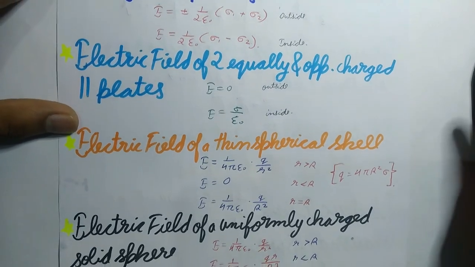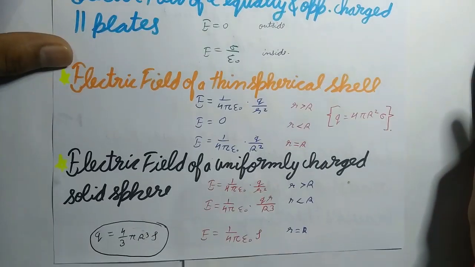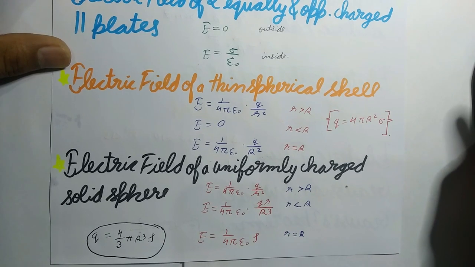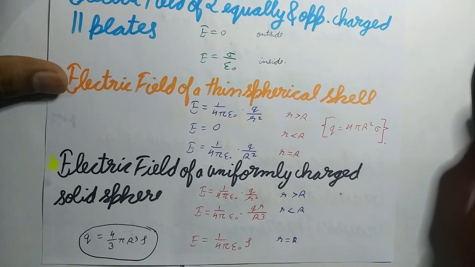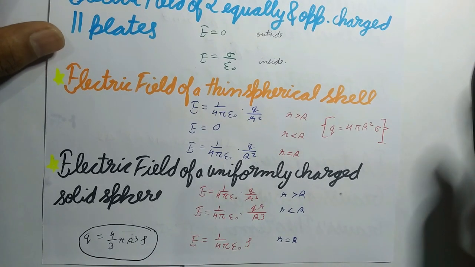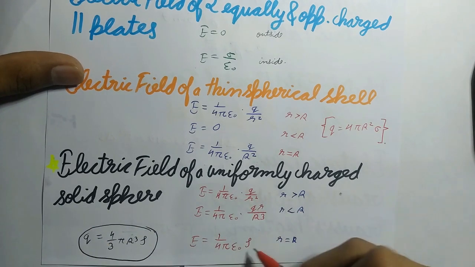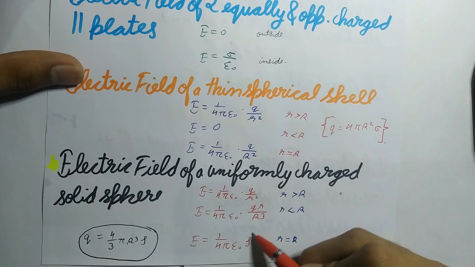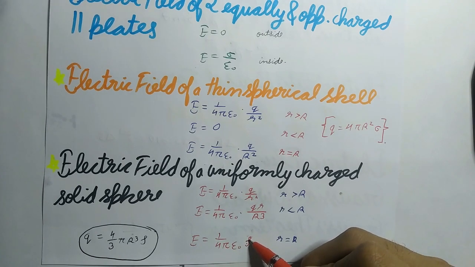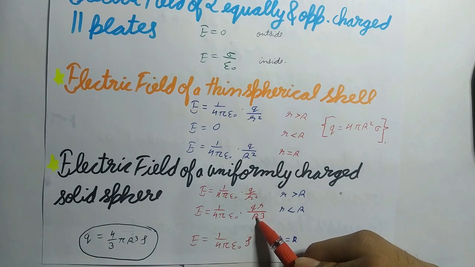Now the last topic is electric field of a uniformly charged solid sphere. Here rho is the uniform volume charge density, and capital R is the radius of the sphere.